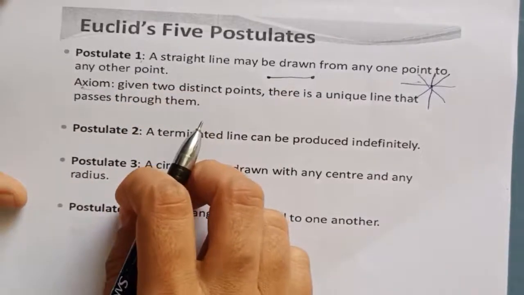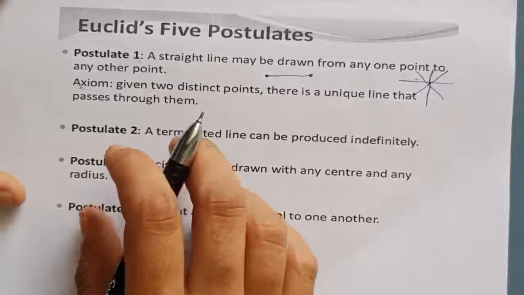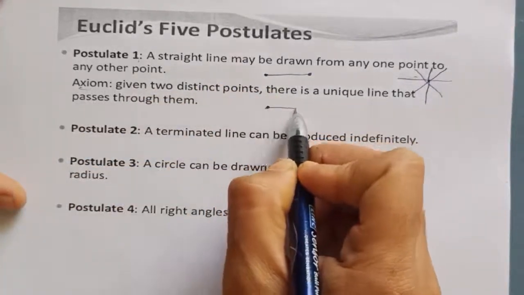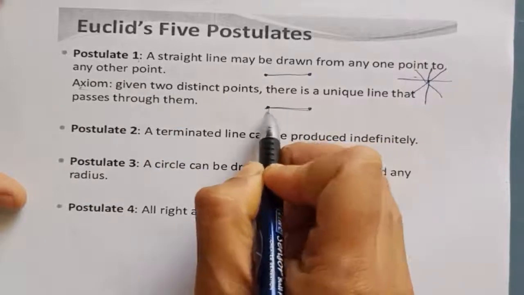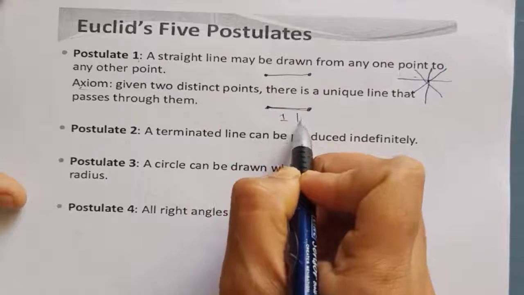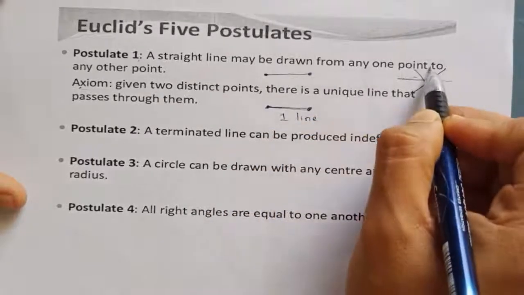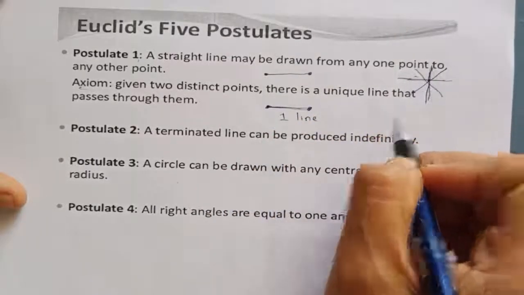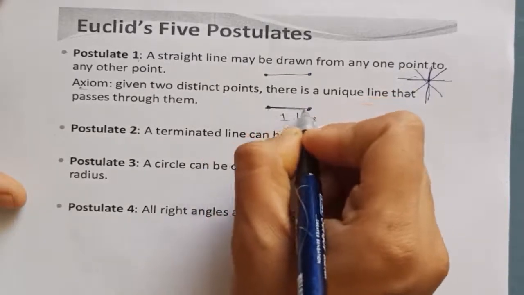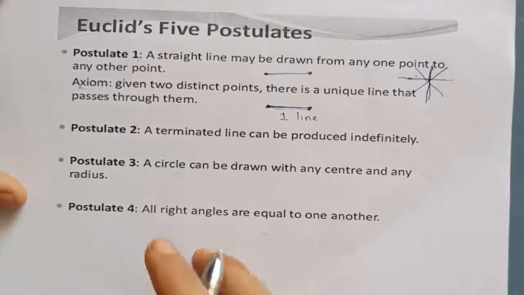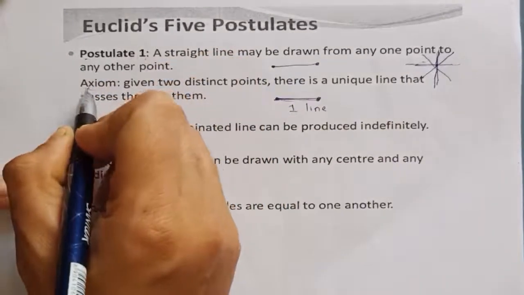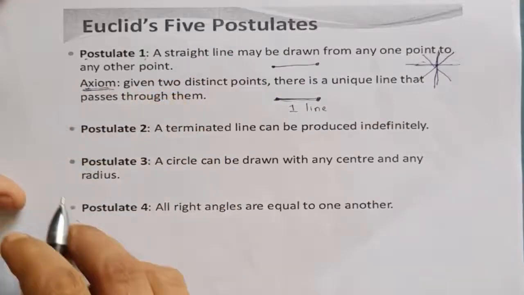When we take 2 points, the line should pass through the 2 points, and we get only one line. With 1 point we get many lines, yes, but with 2 points we get only one straight line. This is about the first postulate, but in today's mathematics it is considered as an axiom.